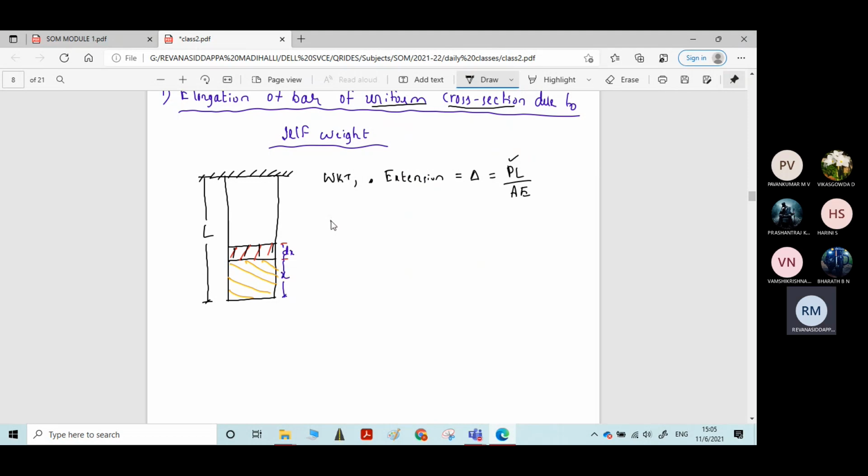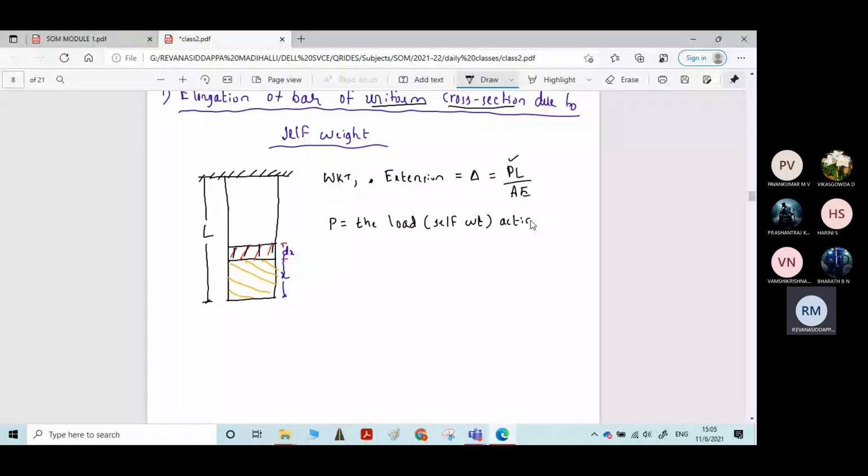The load P is equal to the load or the self weight acting on the elemental strip.